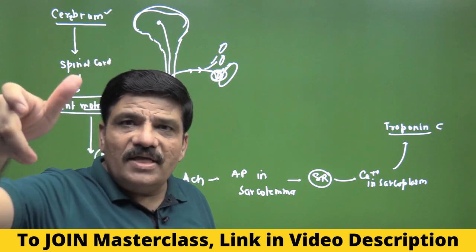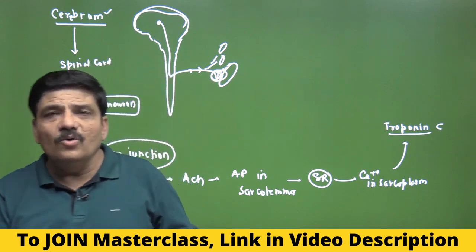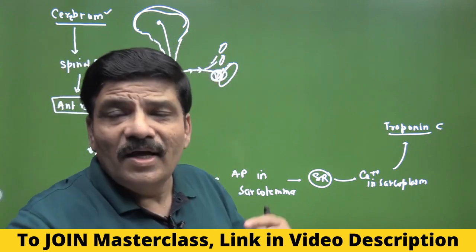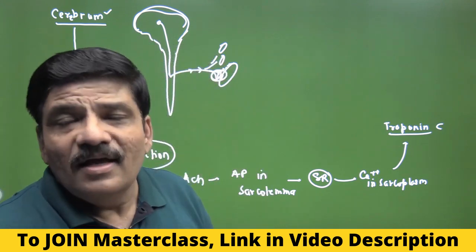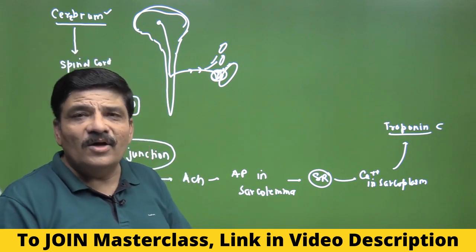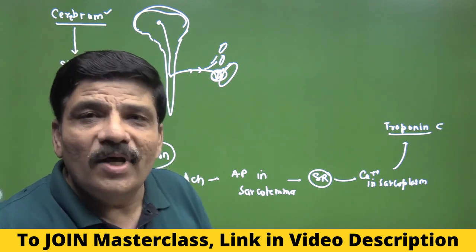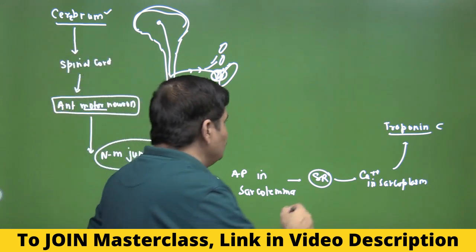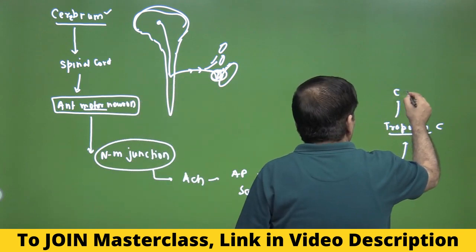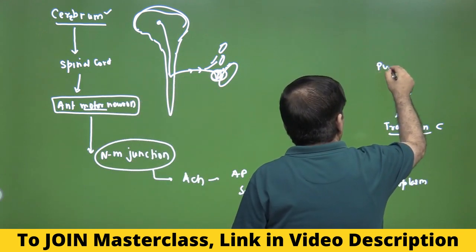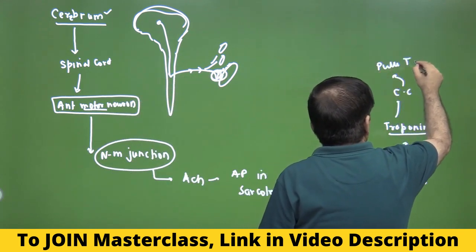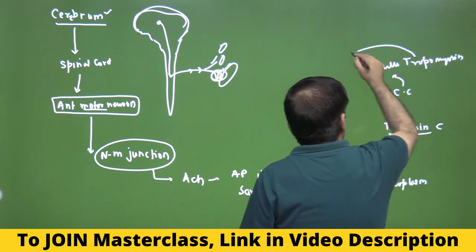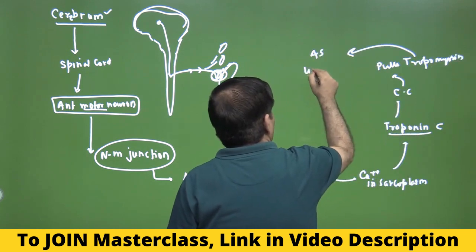When the troponin molecule undergoes a conformational change, it pulls tropomyosin deeper into the groove, and that exposes the active sites present on the actin myofilaments to the globular head of the myosin. So this is how the unmasking happens. Let us write tropomyosin, and the active sites are unmasked.